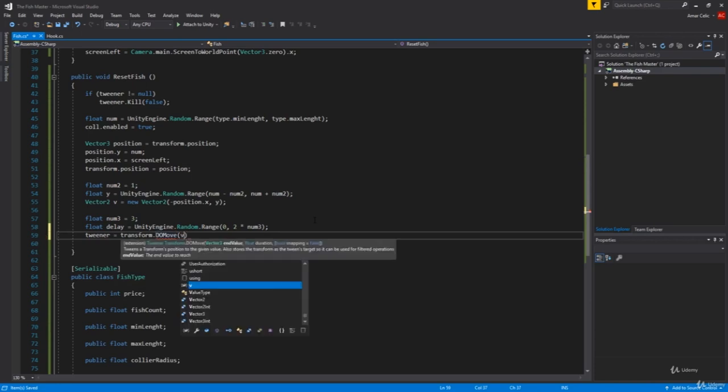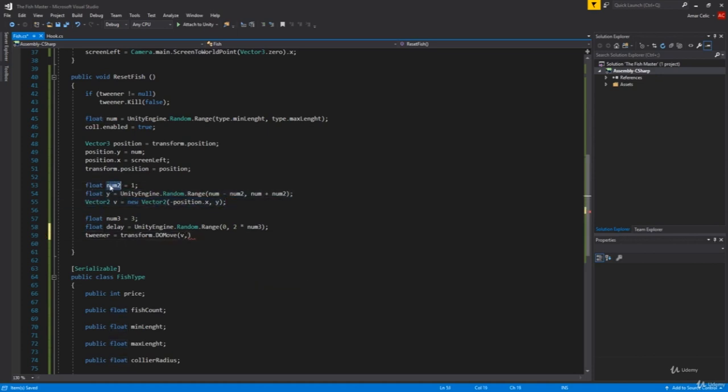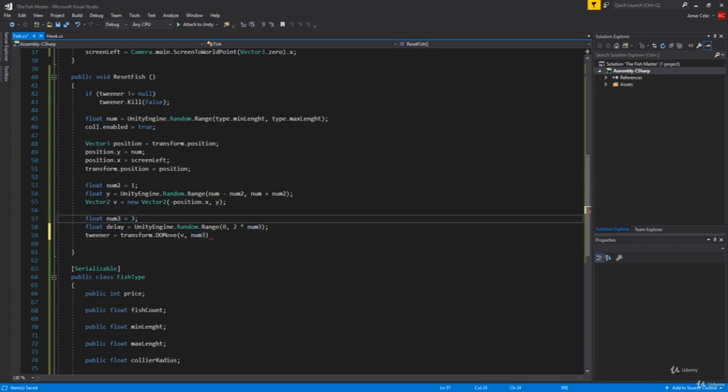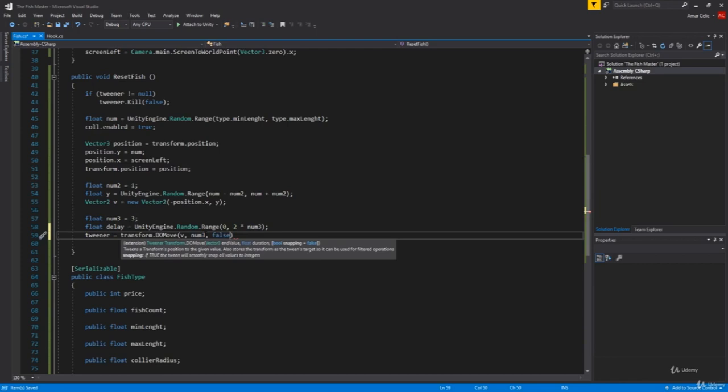We are moving it on the y, which is like this here. So this is our num2, where it comes in handy from v to num3. So DOMove, and value will be v, duration will be num3, so this is our duration, it will be 3. And then snapping, it will be false, like this.